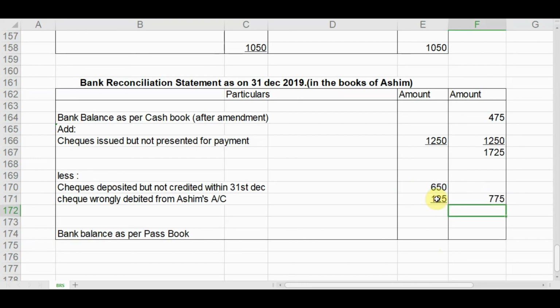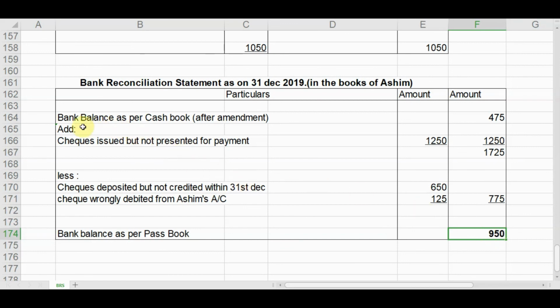It comes to 775. Now if we deduct this 775 from this 1725, we get 950. This 950 is the bank balance as per passbook.